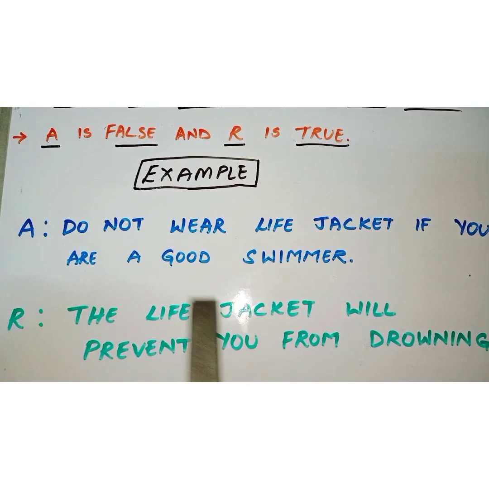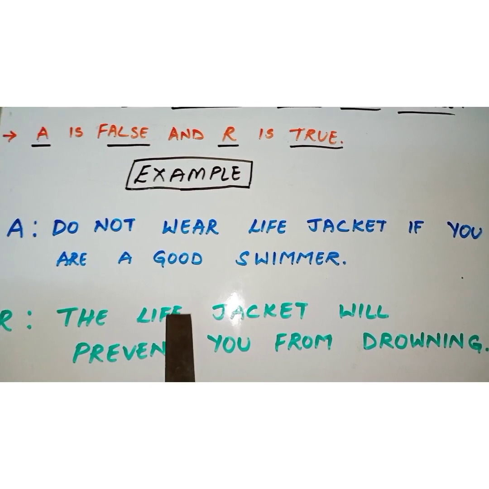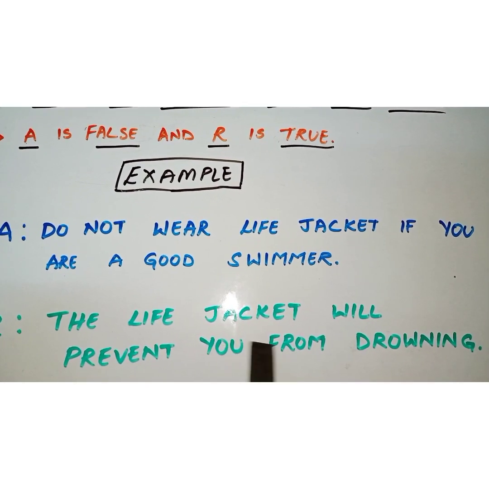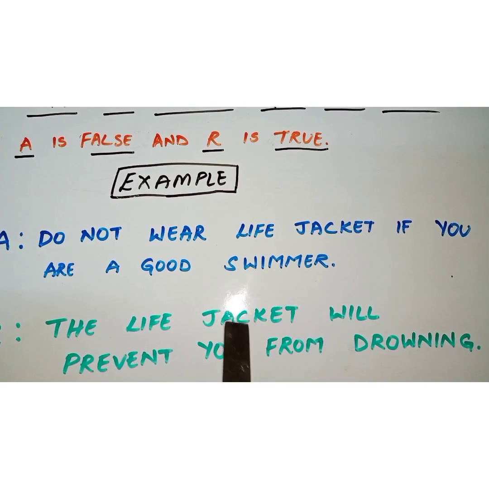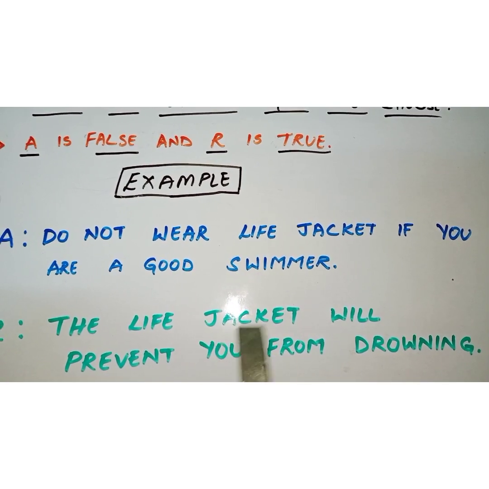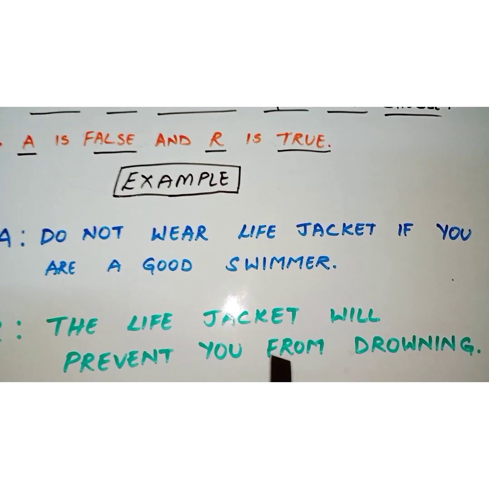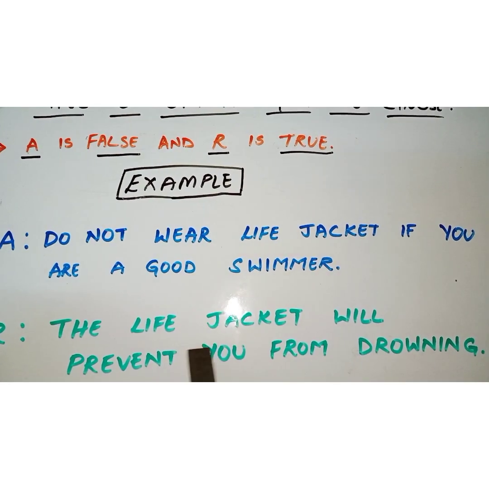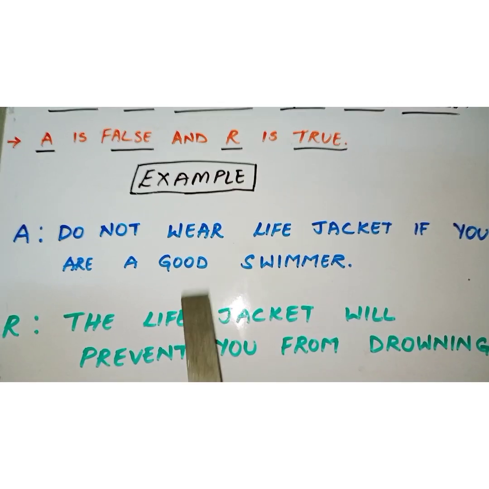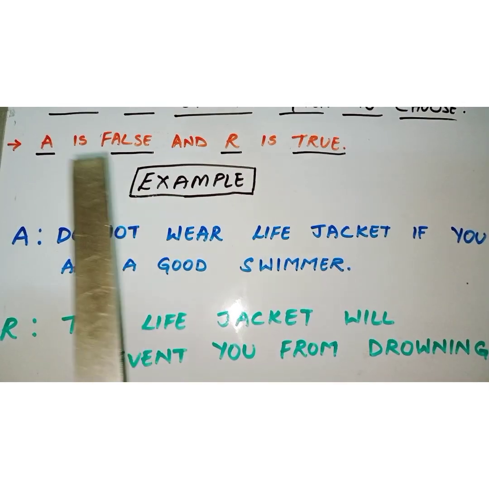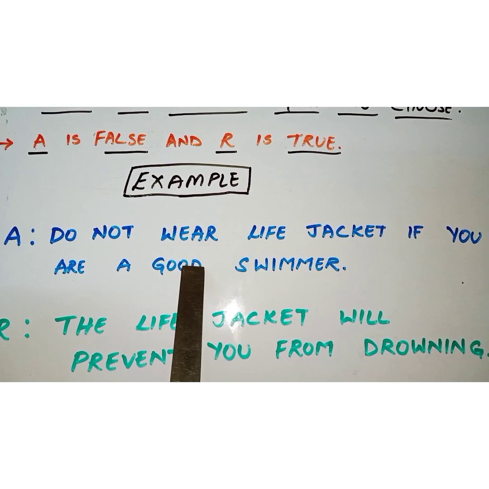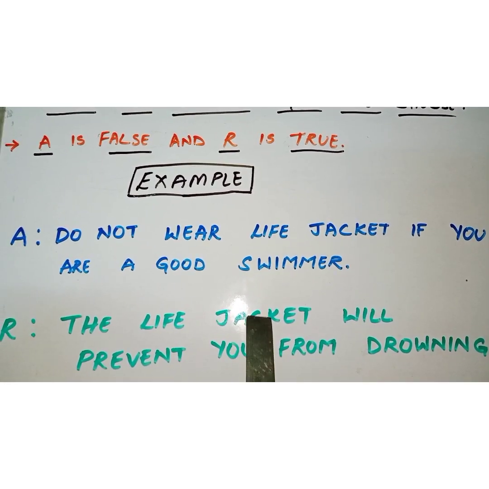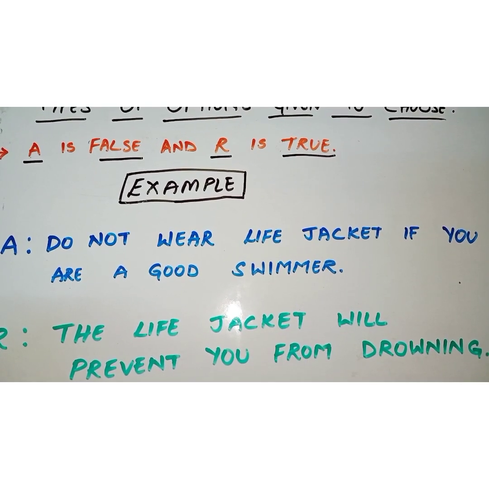It will not allow you to drown in the water. So this statement is true. So you can say R is true whereas A is false. So assertion, this statement is false, and R, the reason, is true.